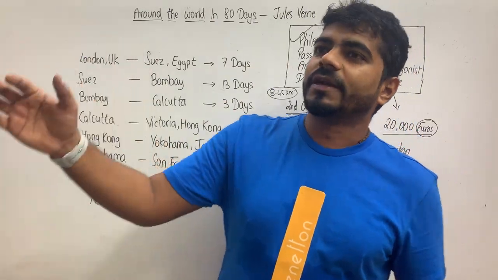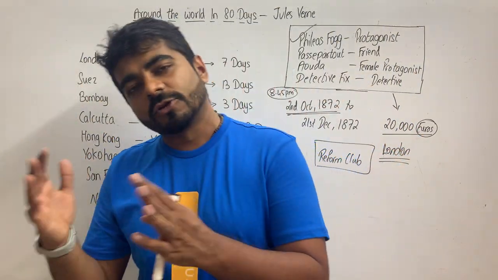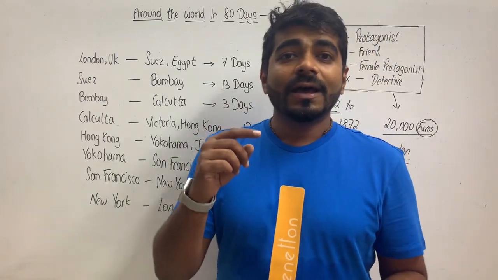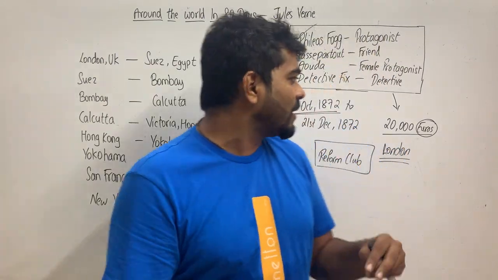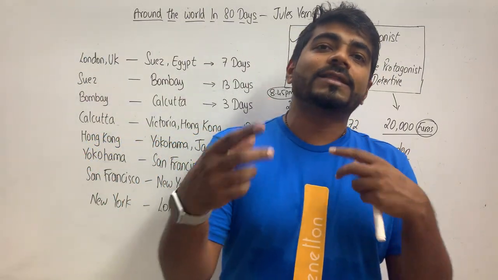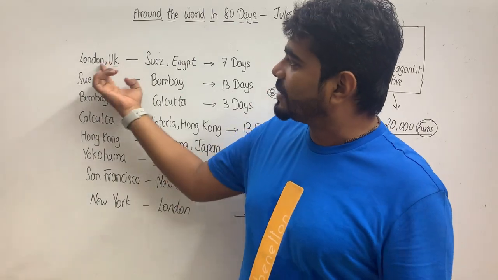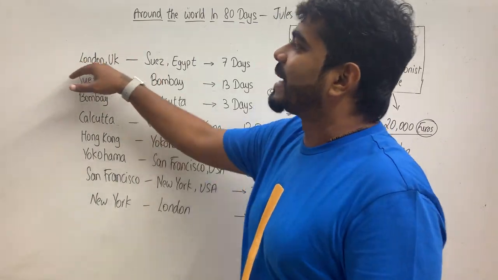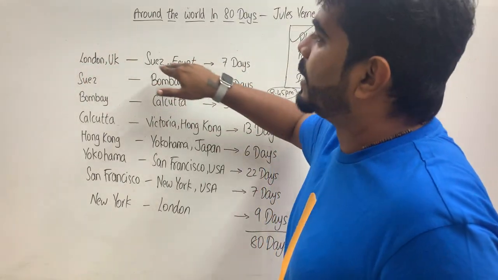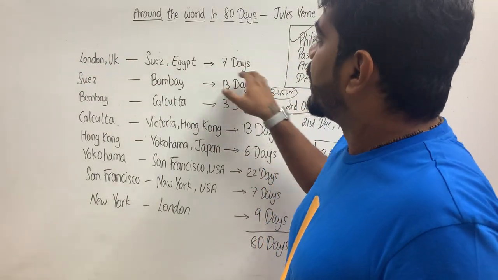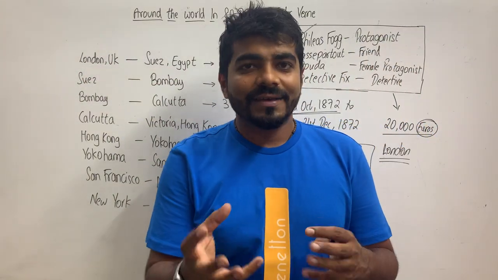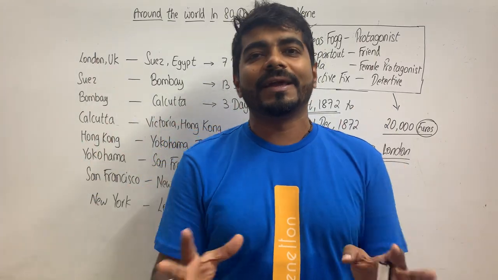Okay? They go to different countries, from one to the other, from the other to the other. And the book actually, see, this is the basic plot. The book where the fun is in the journey. What happens in this episode? When they are going from London to the Suez in Egypt, in these 7 days क्या होता है is what makes the whole novel very interesting.